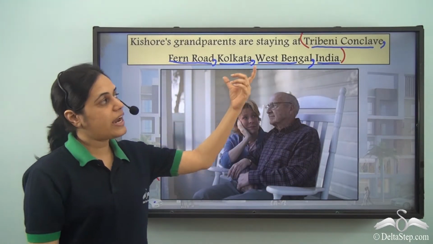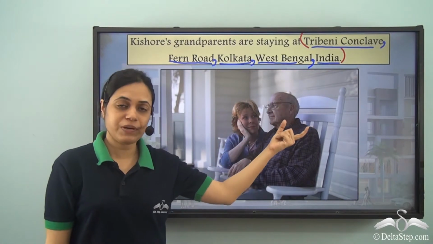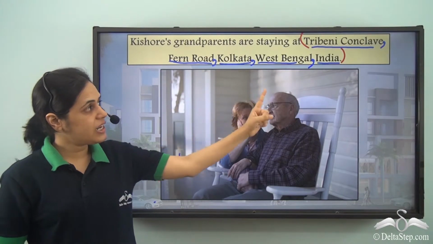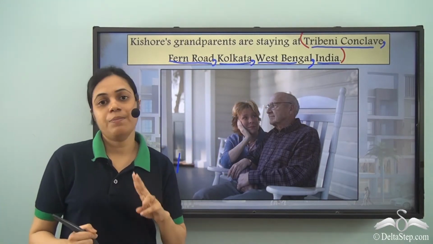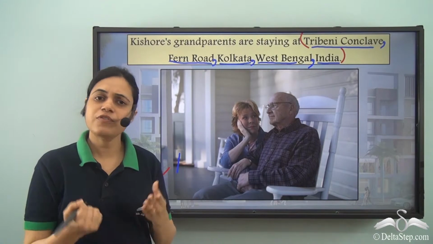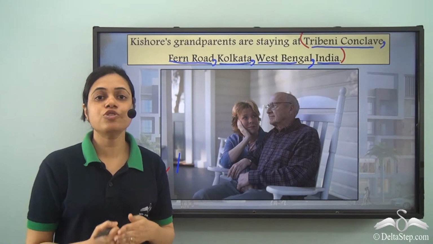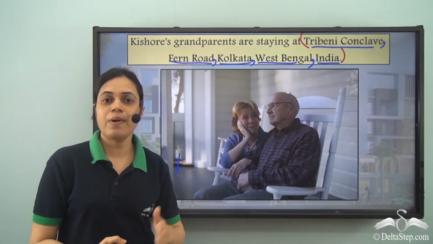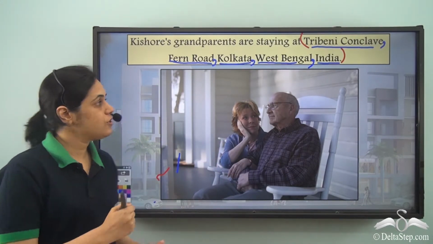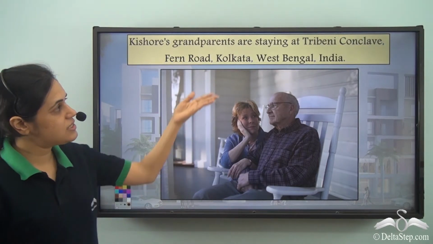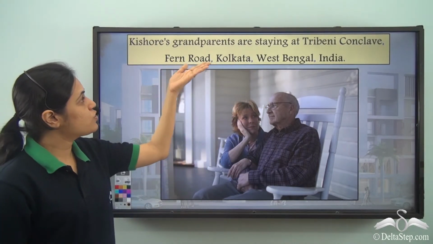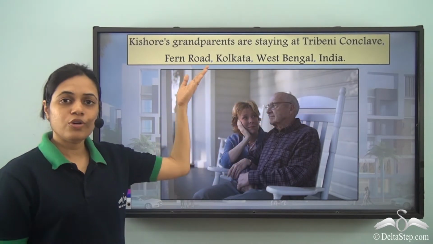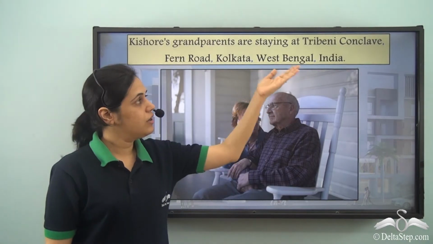So this is how I differentiate the names of different places using commas. If you observe, there are names which contain two words, but because these are the names of the same place, I don't use the comma between those two words. Like Tribeni Conclave, I don't use a comma between Tribeni and Conclave. So the sentence is written as this. Kishore's grandparents are staying at Tribeni Conclave, Fern Road, Kolkata, West Bengal, India.